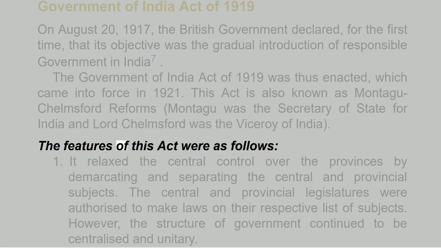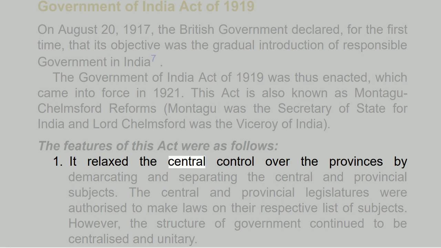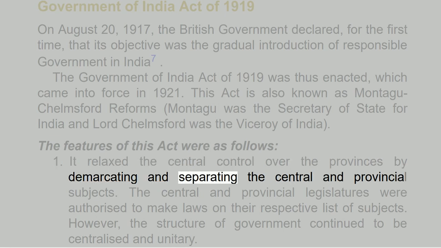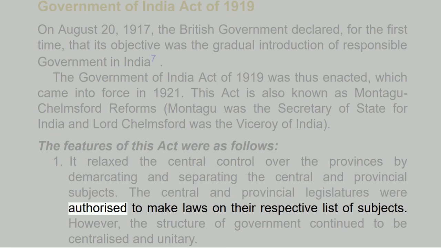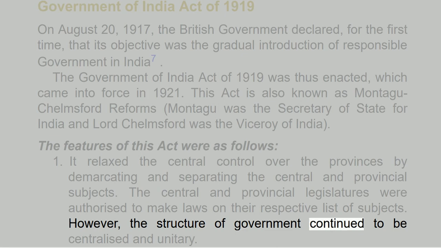The features of this act were as follows. 1. It relaxed the central control over the provinces by demarcating and separating the central and provincial subjects. The central and provincial legislatures were authorized to make laws on their respective list of subjects. However, the structure of government continued to be centralized and unitary.